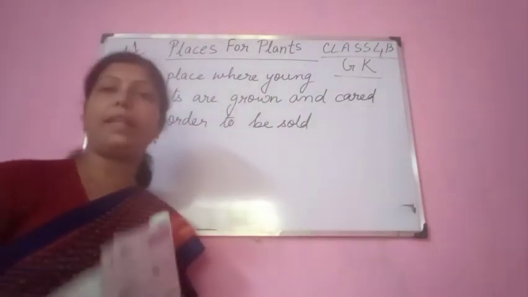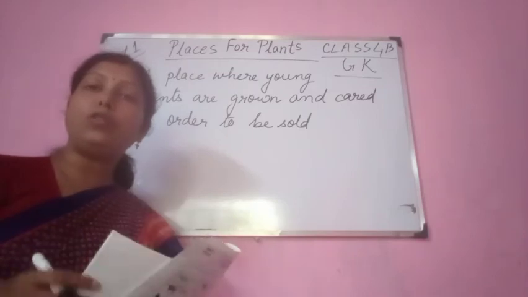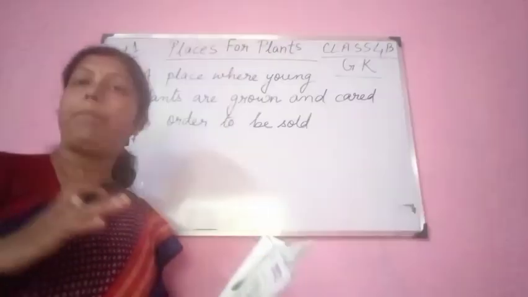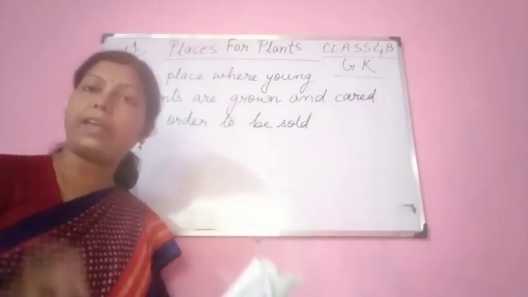They are grown there in order to sell them. The people plant there and grow there and take care of them.